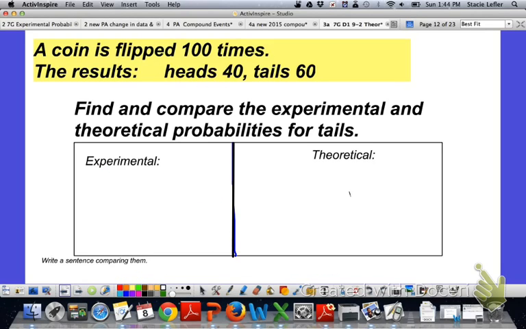Okay, here's another one to try. In this experiment, the coin was flipped 100 times. Let's look at the probability for tails. Pause the video and find both and compare them.